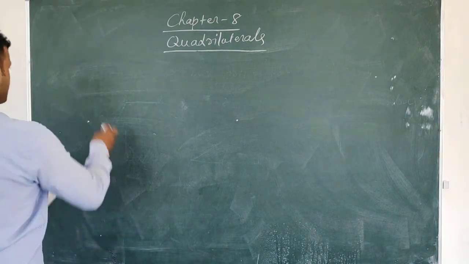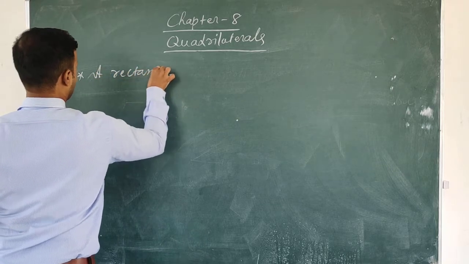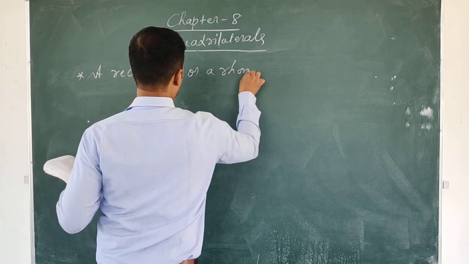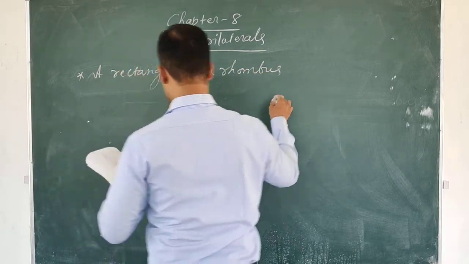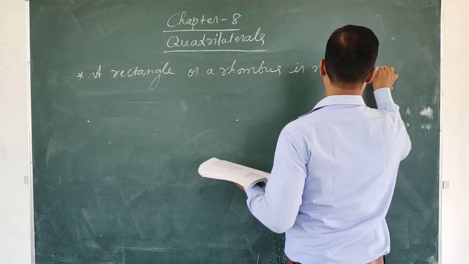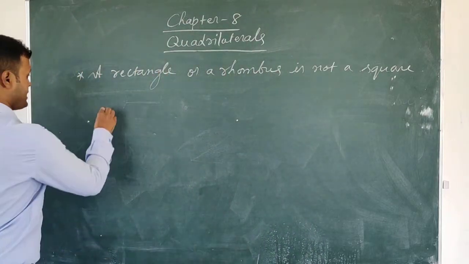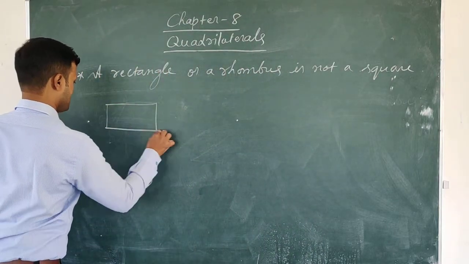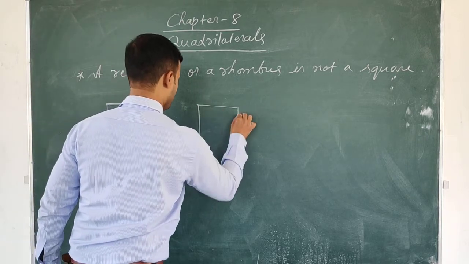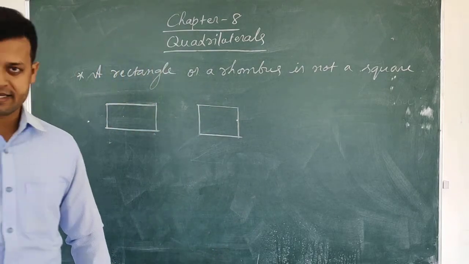Next, a rectangle or a rhombus is not a square. A rectangle or a rhombus is not a square. So, can a rectangle be a square?